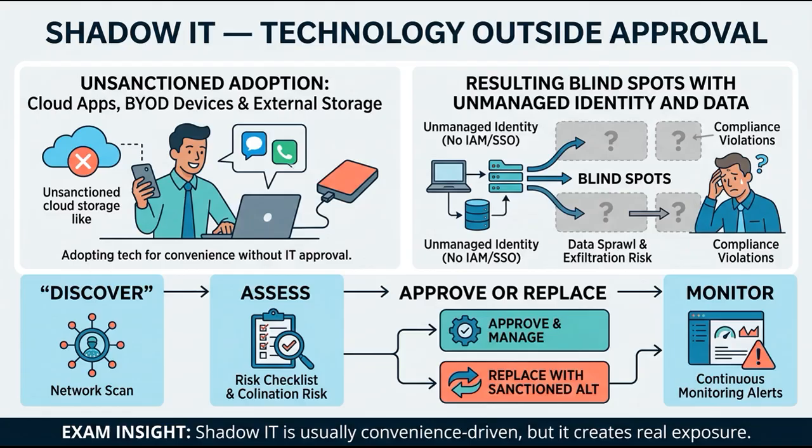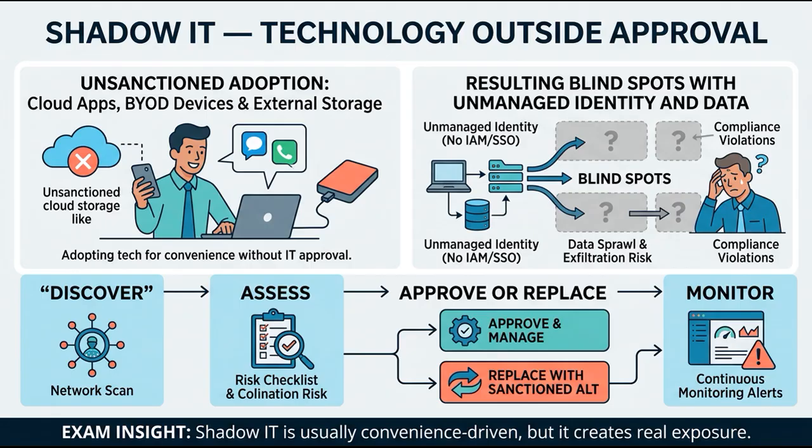Shadow IT means hardware, software, cloud services, or workflows used without formal approval or oversight from the organization's technology and security teams. Examples include an employee placing customer files in a personal cloud drive, a department buying a software service without review, staff using personal messaging for work, or a team connecting an unmanaged device. Shadow IT is unusual in this list because it is not necessarily malicious. It is often driven by convenience, speed, or a business need that approved tools do not meet. Even so, the action creates risk.